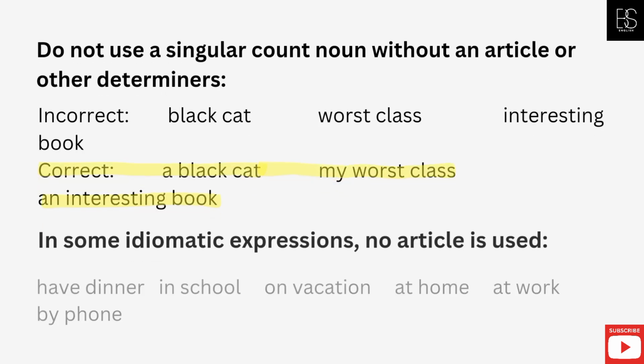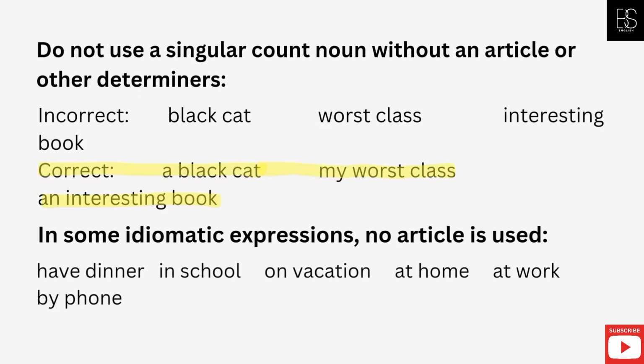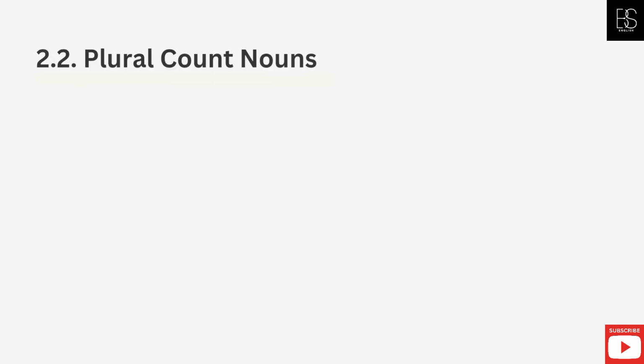Do not use a singular count noun without an article or other determiner. Incorrect: black cat, worst class, interesting book. Correct: a black cat, my worst class, an interesting book. In some idiomatic expressions, no article is used: have dinner, in school, on vacation, at home, at work, by phone.